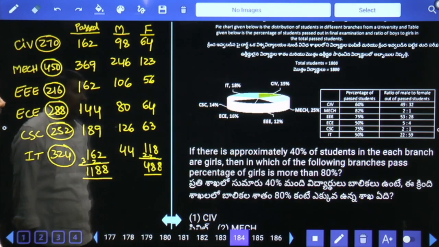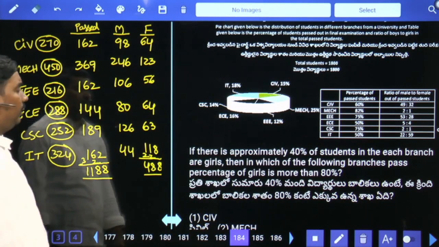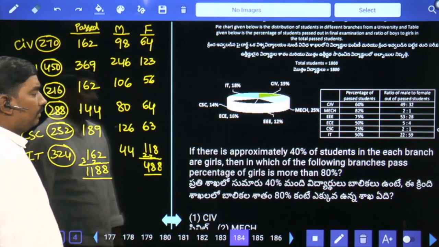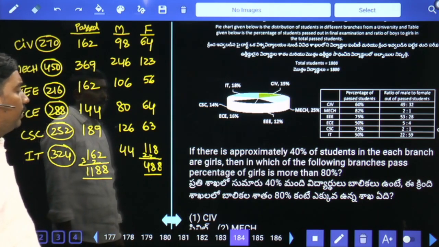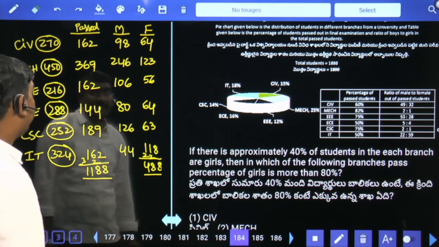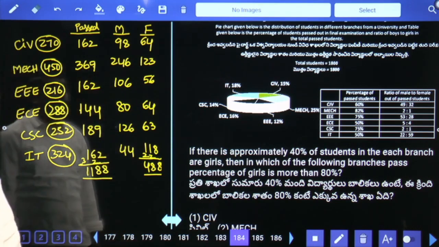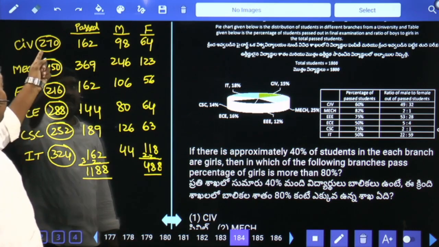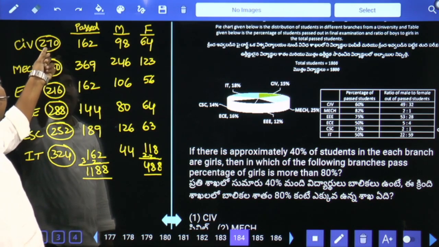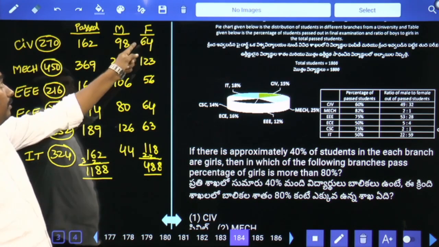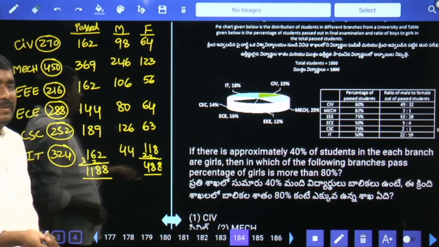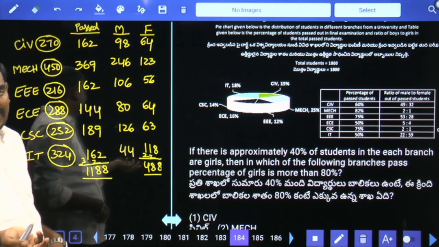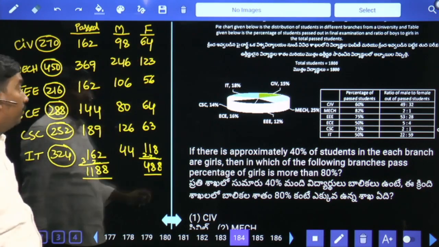If approximately 40% of the students in each branch are girls, then in which of the following branches is the pass percentage of the girls more than 80%? Okay, 40% of 270 is 108 girls. Out of 108, 64 passed. 80% of 108 is more than 80, but here only 64, not possible.